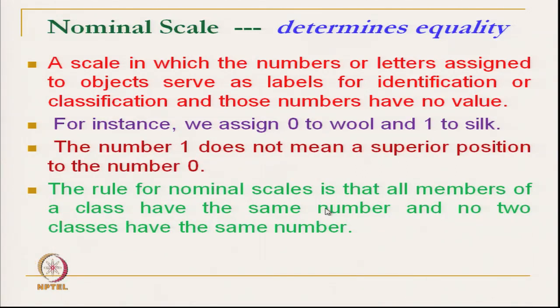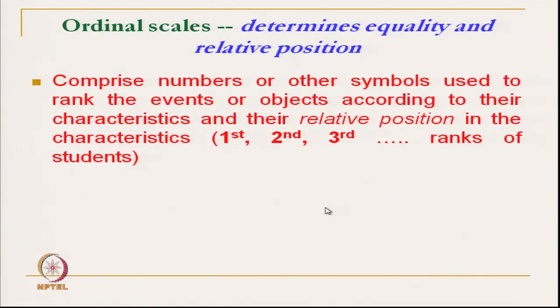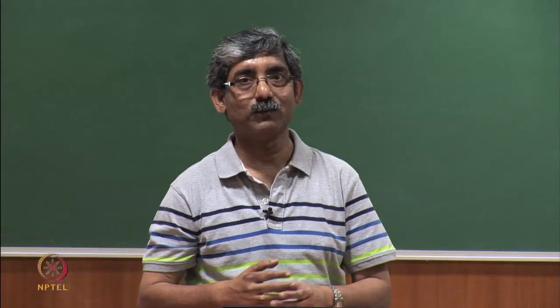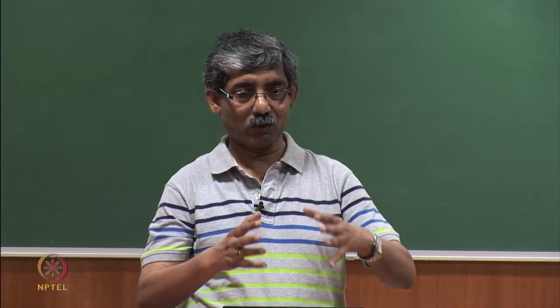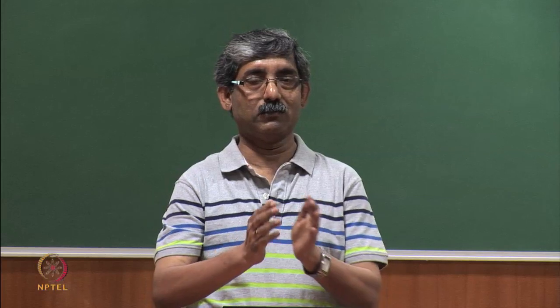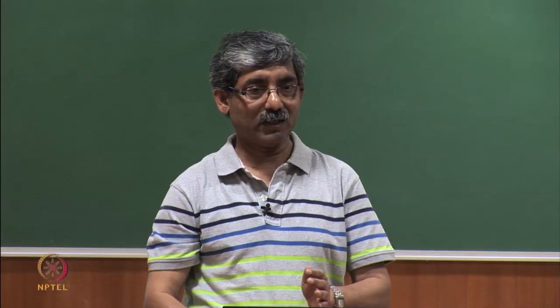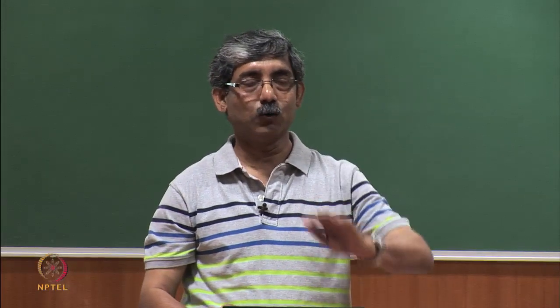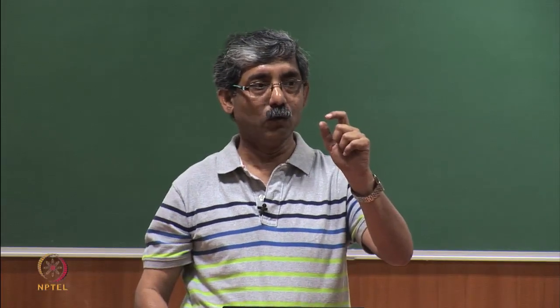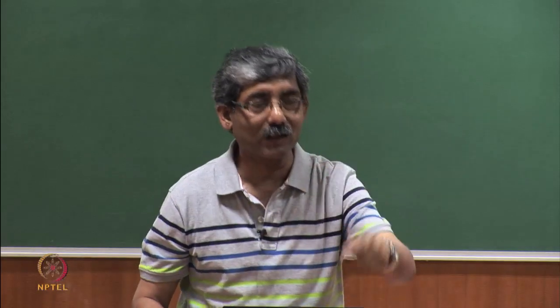Like we have mentioned that wool we give 0 and silk we can give 1, that means all silk we have to give 1 and all wool we have to give 0. That means 0 means equality in the characteristics. We cannot differentiate. We can only differentiate between wool and silk. So, within wool we are not able to differentiate.